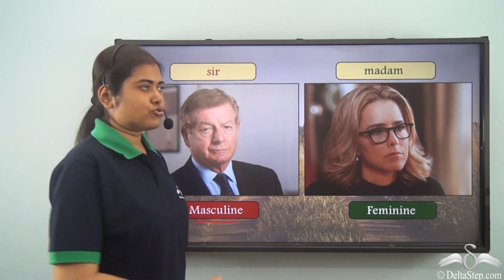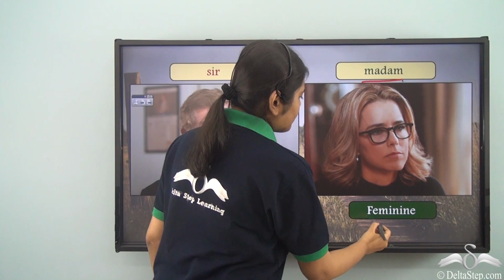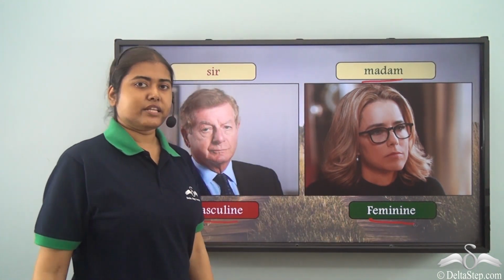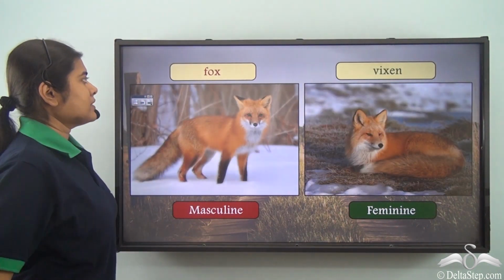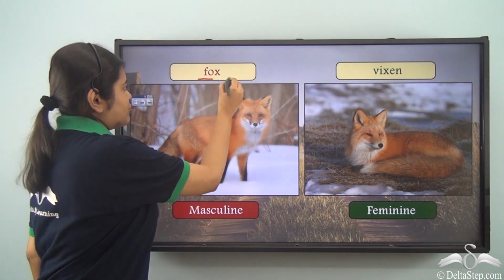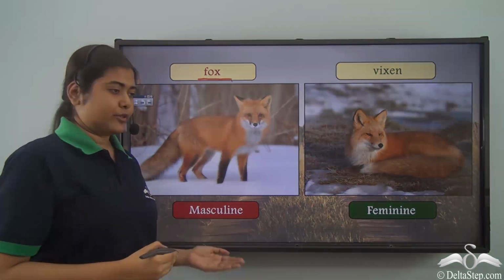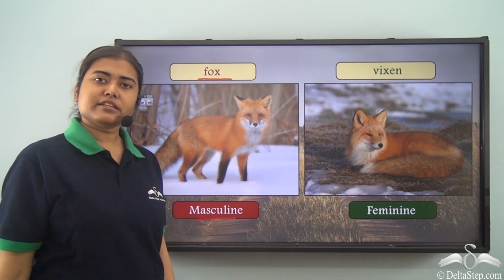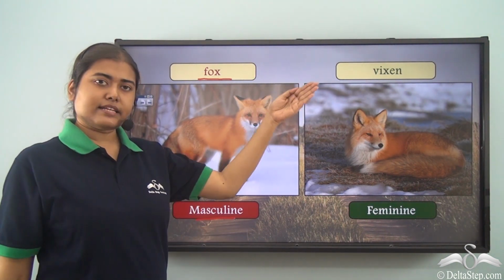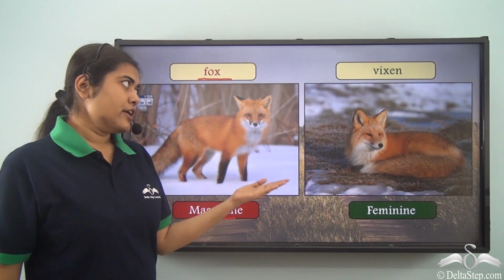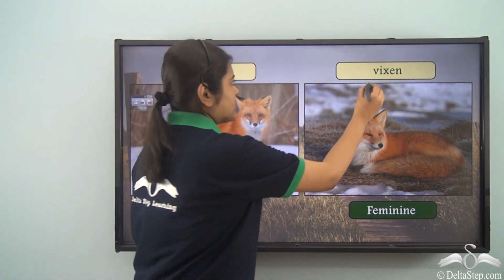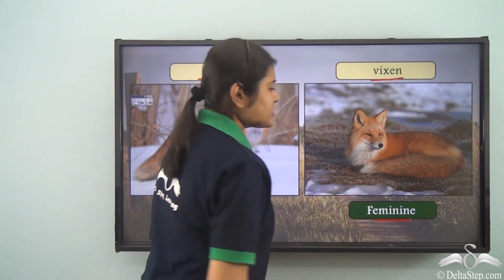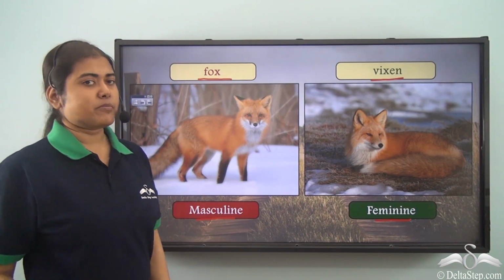Similarly, madam is used to refer to the female noun, so it is of the feminine gender. Fox is used to refer to the male animal, hence it is of the masculine gender. Similarly, vixen is the feminine gender referring to the female fox. So vixen is the female fox and is hence of the feminine gender.